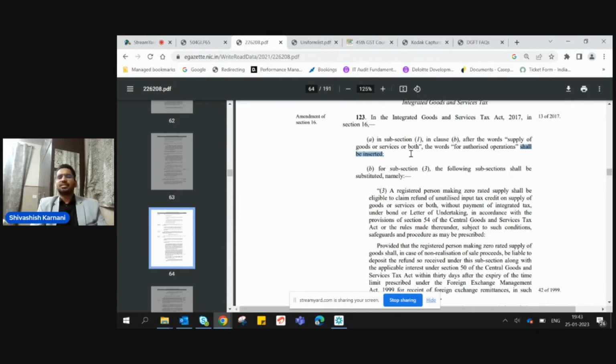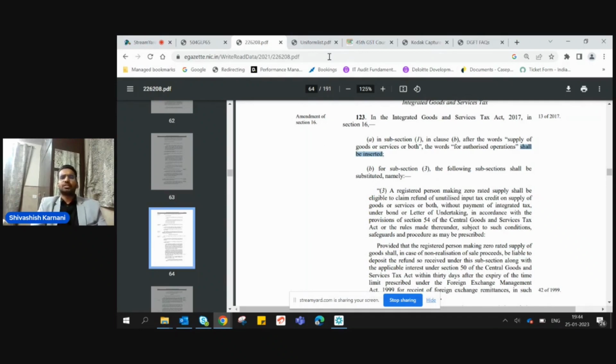However, there are certain set of services which are always considered to be authorized services for the purpose of authorized operations of that particular SEZ unit or developer.